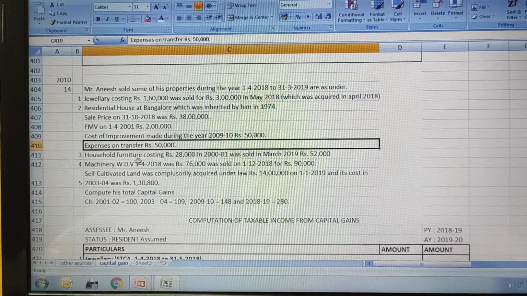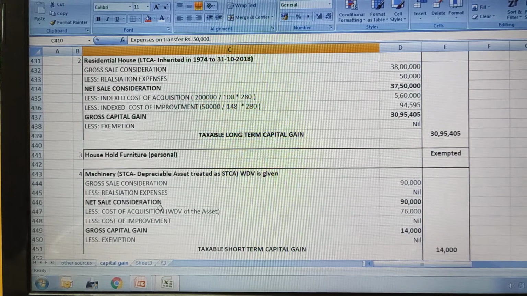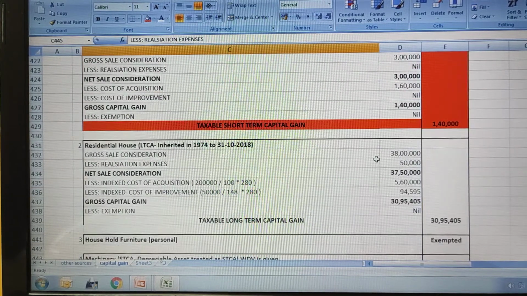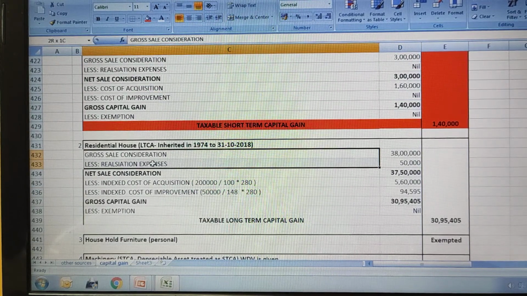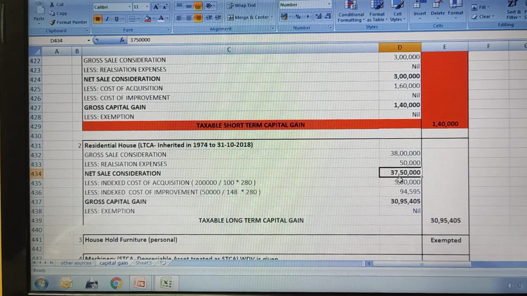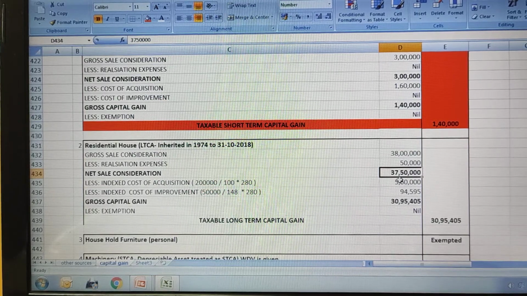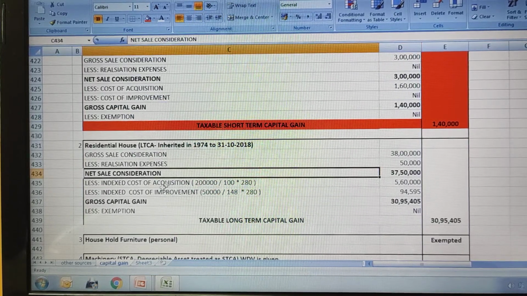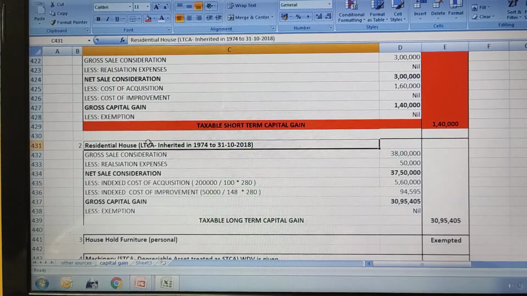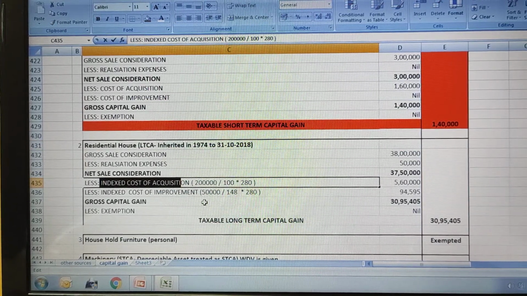We have expenses on transfer given here, 50,000, right? So this 50,000 rupees is your realization expense. If you minus this two, you will get the net sale consideration, that is 38 lakhs minus 50,000 will be 37 lakhs 50,000. This is your net sale consideration. Because this is a long-term capital asset, we will follow the indexing of cost of acquisition.